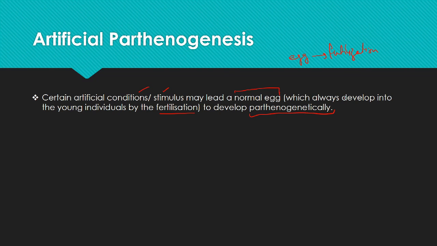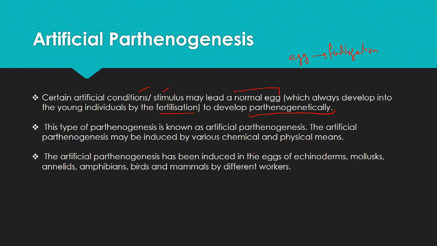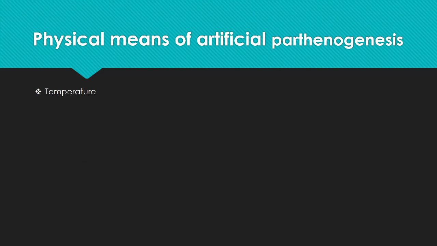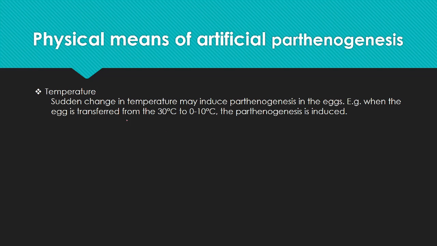The artificial parthenogenesis may be induced by various chemical and physical means. The artificial parthenogenesis has been induced in eggs of echinoderms, mollusks, annelids, amphibians, birds, and mammals by different workers. So, what are these artificial stimulus or the conditions? They can be divided into physical or the chemical stimulus. Among the physical stimulus, one is the temperature. When there is a sudden change in temperature, it may induce the parthenogenesis in the eggs. For example, when we transfer the egg from 30 degree to minus 10 degree, the parthenogenesis is induced.